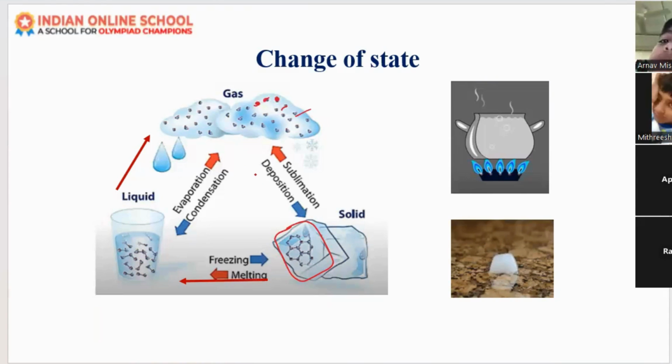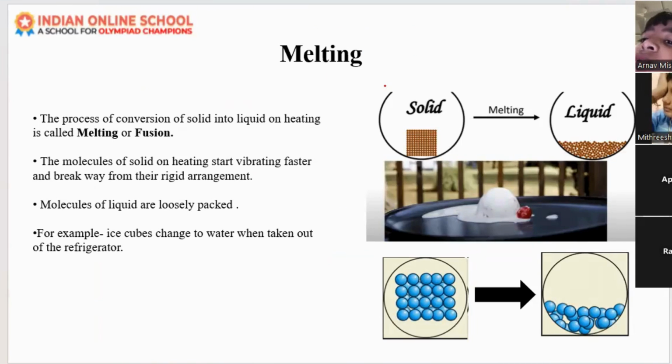So, there are different types of change of state. We will discuss one by one in detail. First one is melting. Melting means what? The process of changing of solid into liquid is called melting.